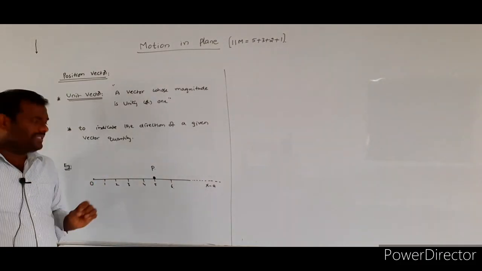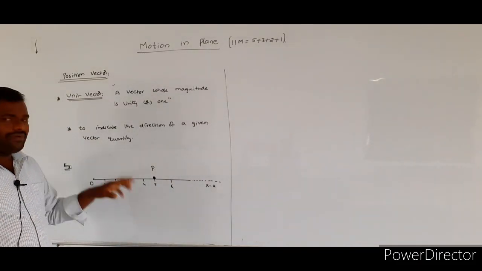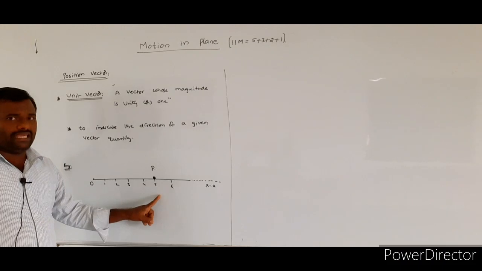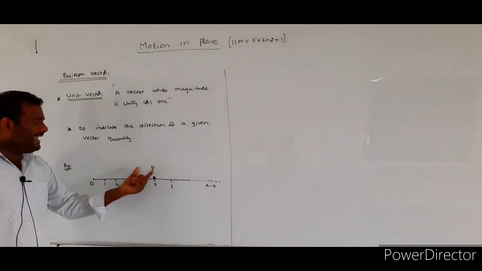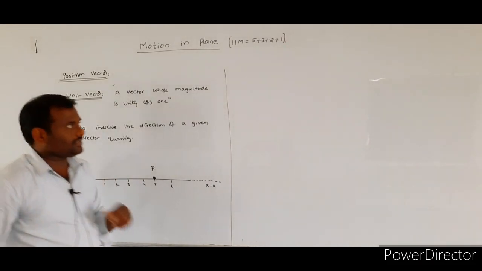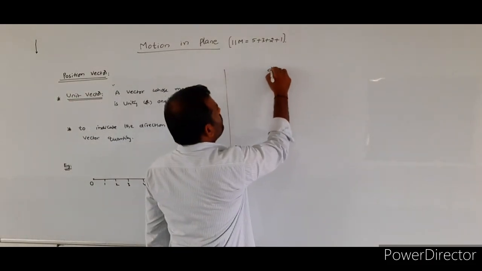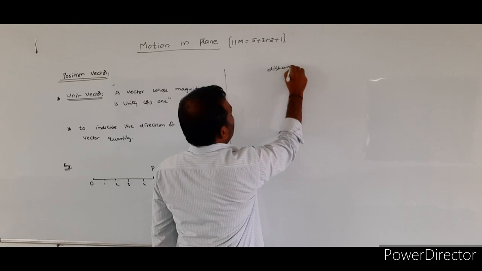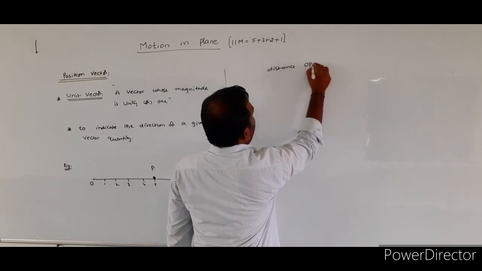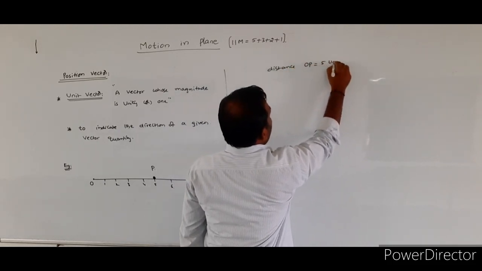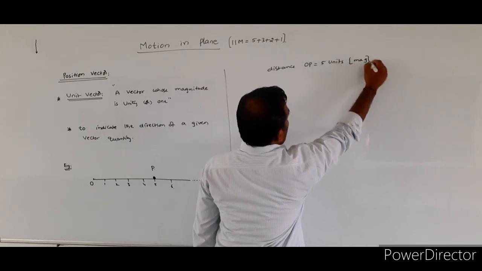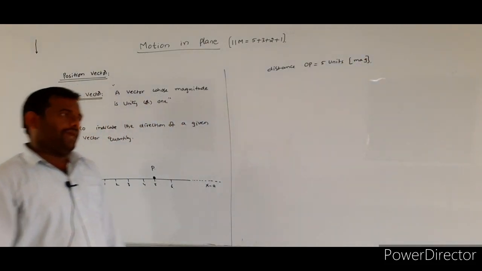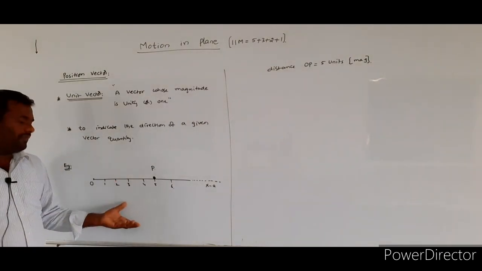In general, using geometry, if anyone asks what is the distance of P from the origin, we simply say that distance OP is equal to 5 units, which gives the magnitude only. In geometry, I think we know this.